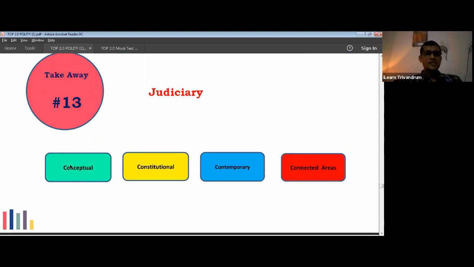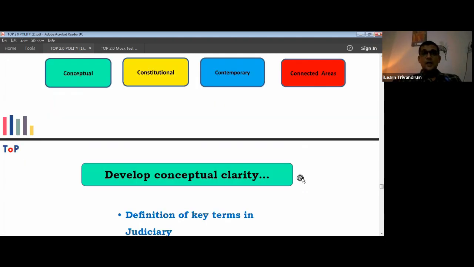Conceptual means you should understand certain basic terms associated with judiciary. Constitutional means you should know what is the content in the constitution. Lakshmikant is a good book for that. Contemporary means all the recent developments, which could be constitutional or conceptual. Connected matters means terms associated with judiciary. That includes the Legal Service Authority Act and such related matters. Lok Adalat, all those things would come under the connected areas.